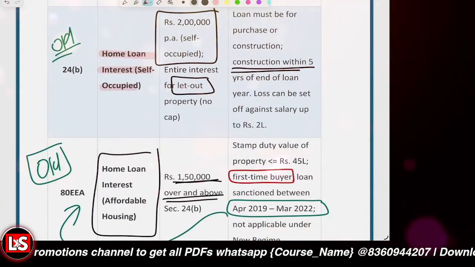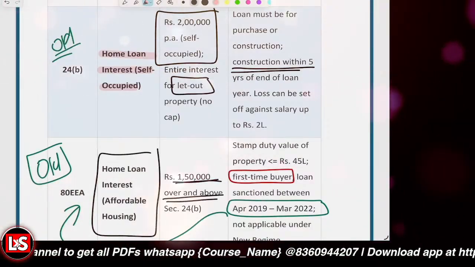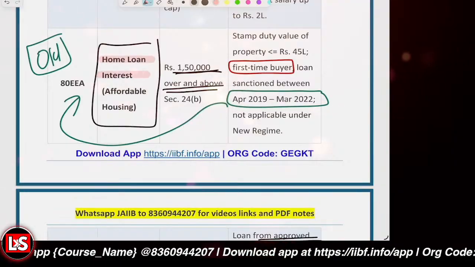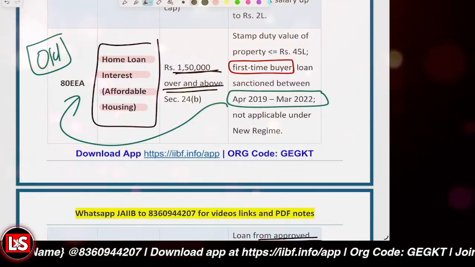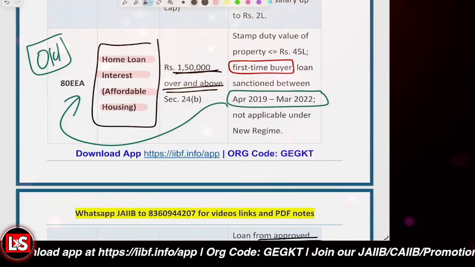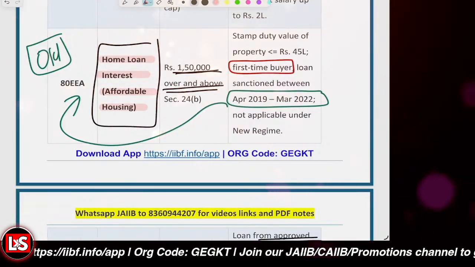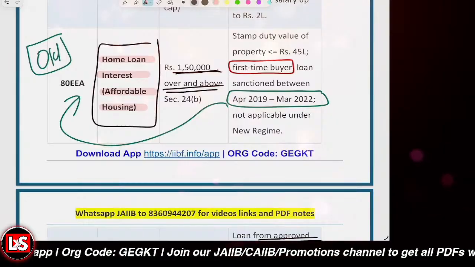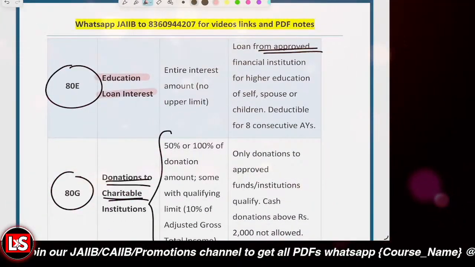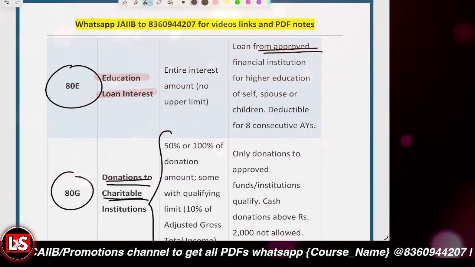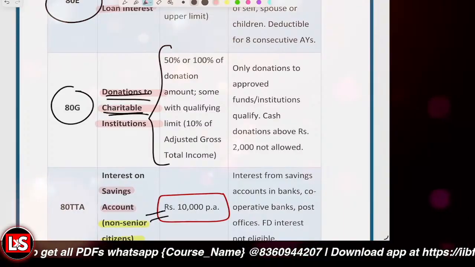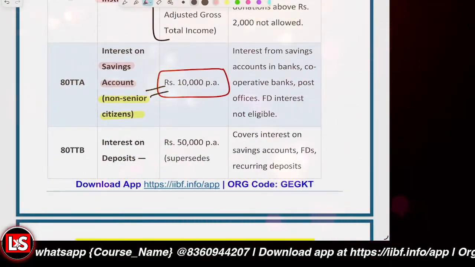If it is self-occupied, the maximum limit was 2 lakh rupees. And if it is a let out property, then it has no upper limit. And 80EEA is basically home loan interest for affordable housing purposes. Like if you have taken the home loan between April 2019 to March 2022, and your stamp duty value is less than or equal to 45 lakh and you're a first time buyer, then it is 80EEA. And 80E is related to the education loan interest. And 80G is related to donations to the charitable institutions.